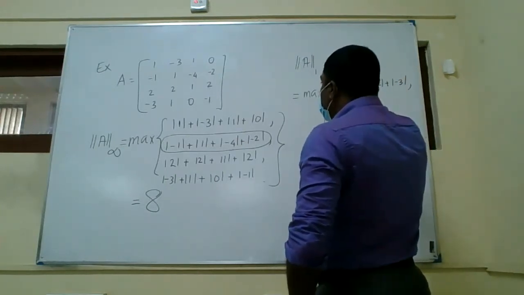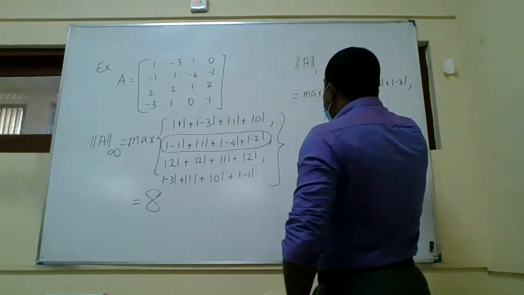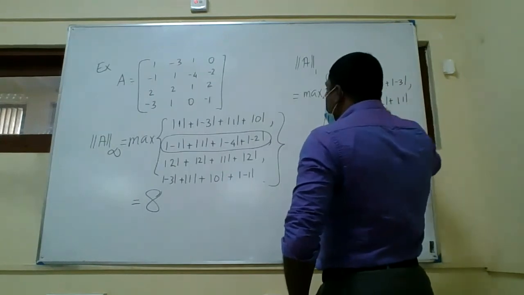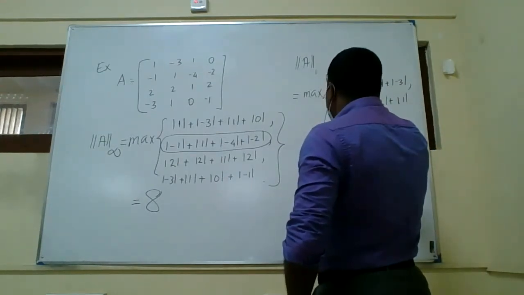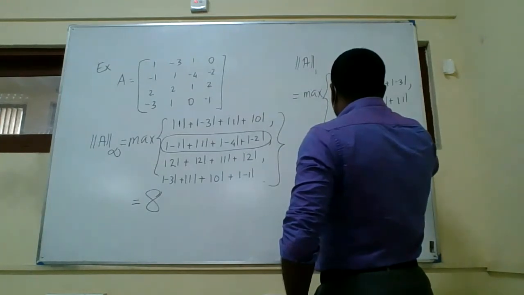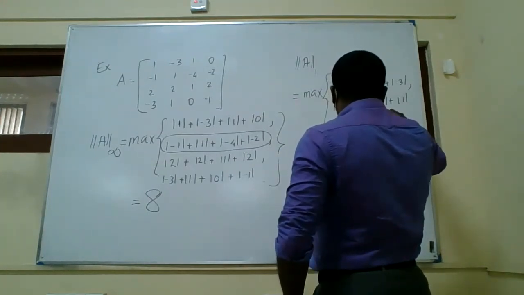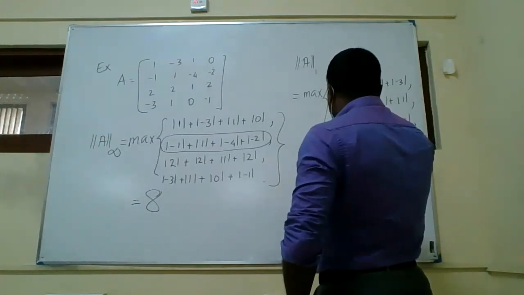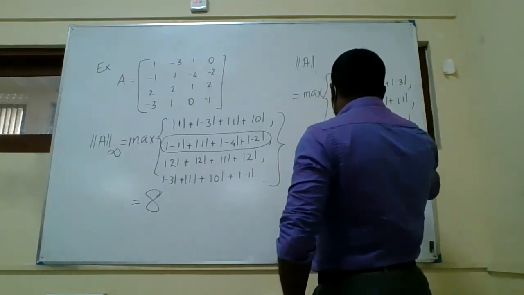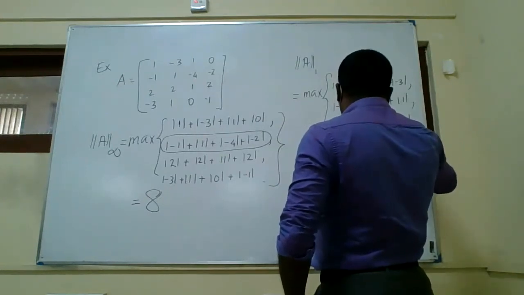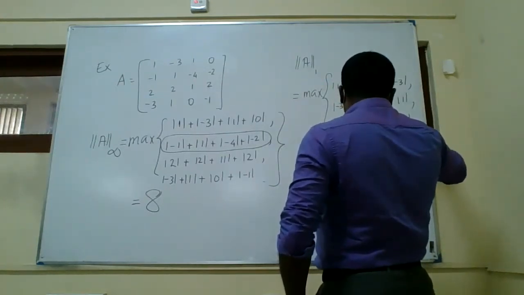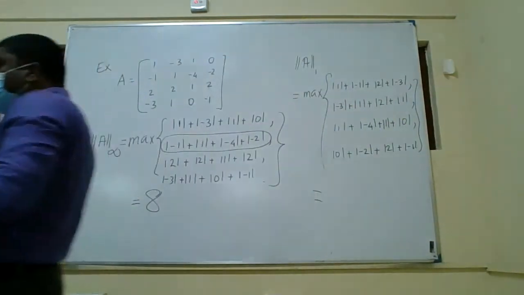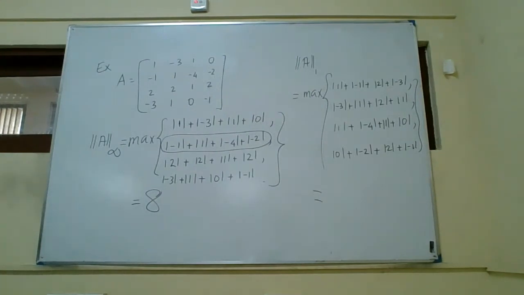Second column: minus 3 plus 1 plus 2 plus 1. Third column: 1 plus minus 4 plus 1 plus 0. Fourth column: 0 plus minus 2 plus 2 plus minus 1. Right, so you take the maximum, and in 2 places I believe you will get 7.